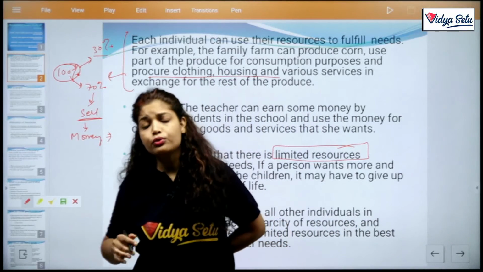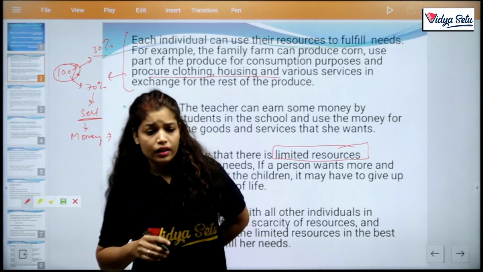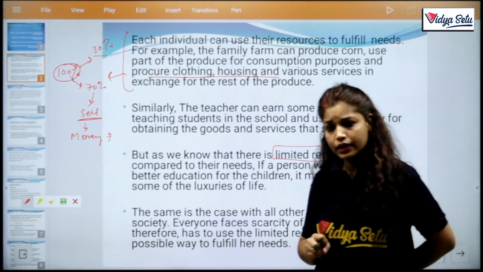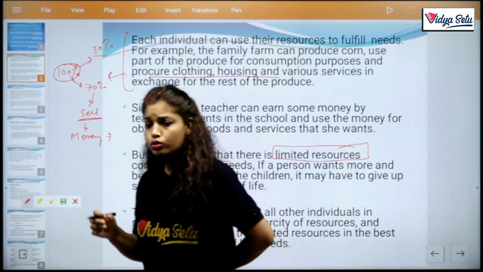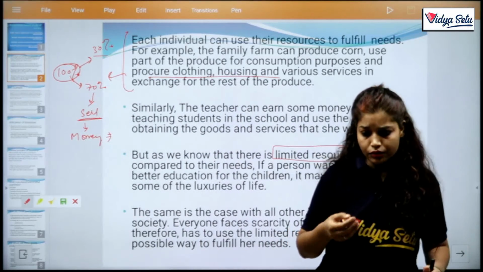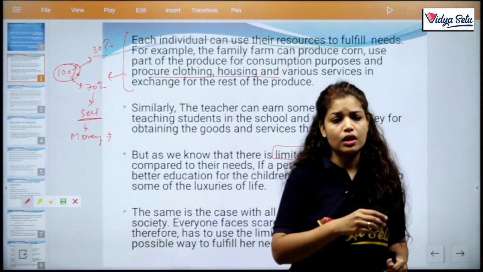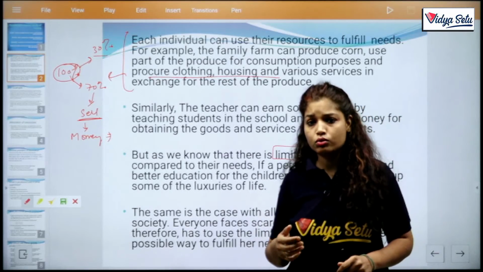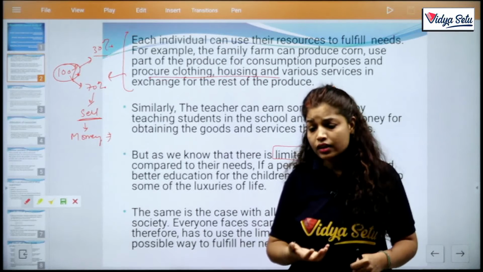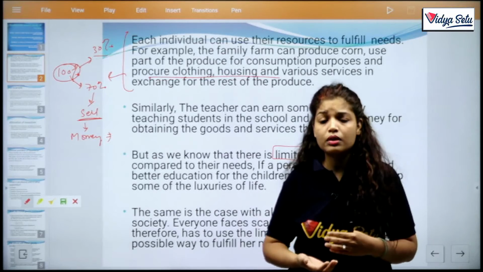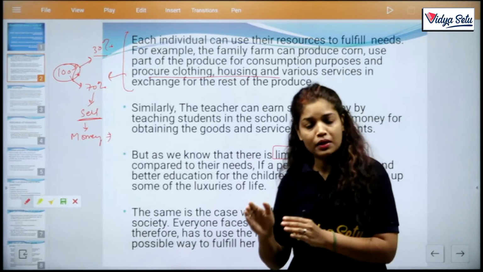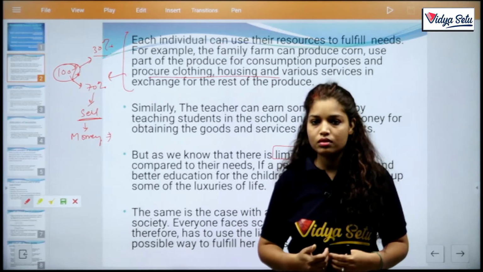So we can't fulfill all wants, like when you receive your money, your pocket money. In your pocket money you already think of multiple expenses, that if I get money today, I will spend it here, here, and here. But when you actually receive the money and you think that the money is very small, very limited, so you have to manage your expenses according to your resources. Clear?